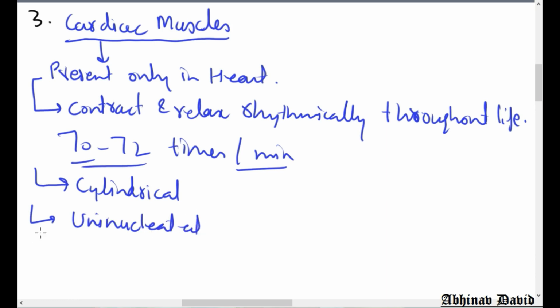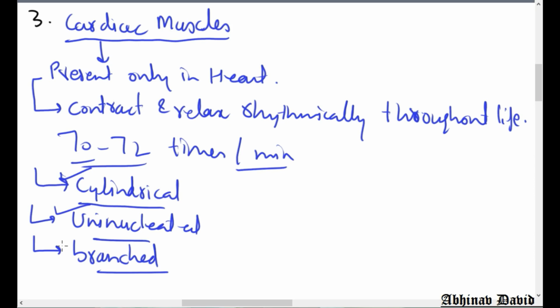Now cylindrical is the property of which type of muscles? Striated muscles. Which type of muscles are uninucleated? The smooth muscles. And these muscles are also branched. So branching is not the property of the striated muscles. So the cells, or the fibers, are cylindrical in shape, they are uninucleated, and the muscles are branched.